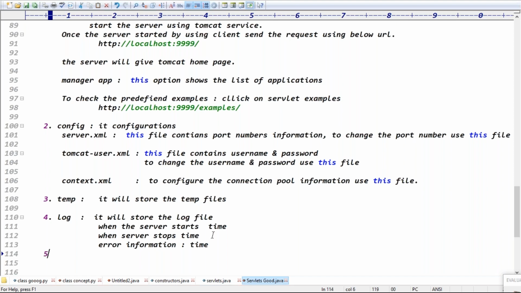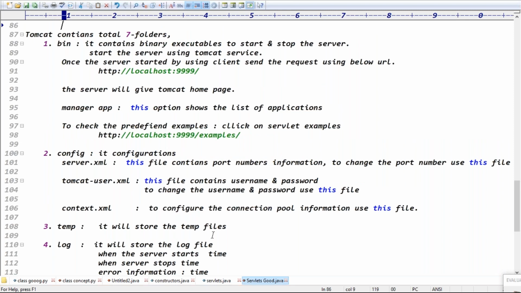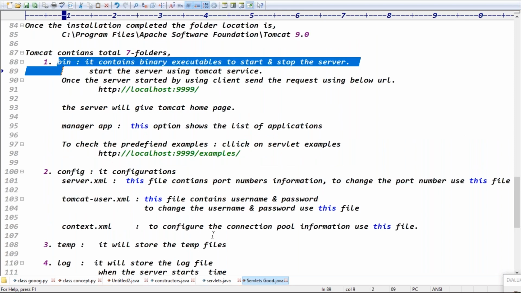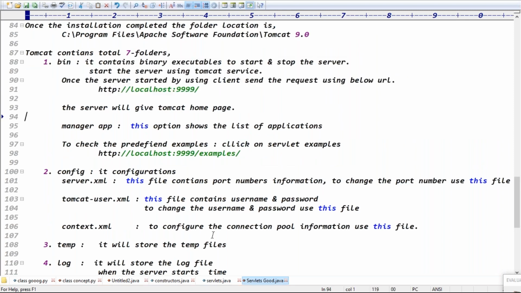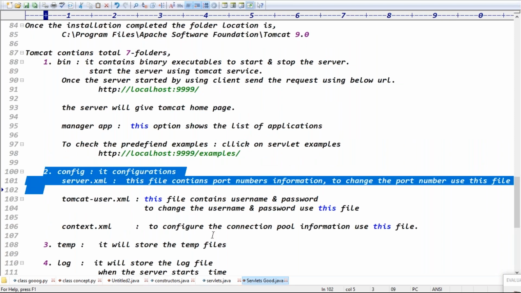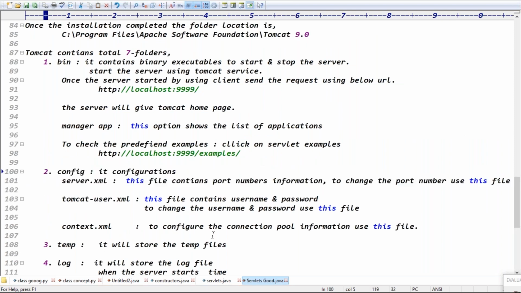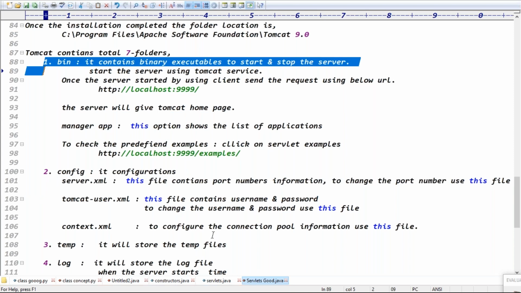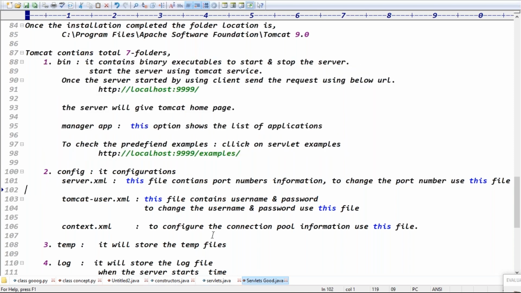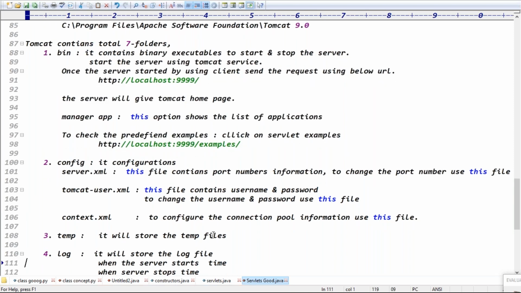Good. Yes, the first one is the bin folder. There we check the installation of Tomcat, connecting to the server, host manager, all the files, right? Second is the config folder, guys. Today you try to install Tomcat and see all the information so that you get some clarity. Okay, this is Tomcat, right? And next are the temporary files and log files.